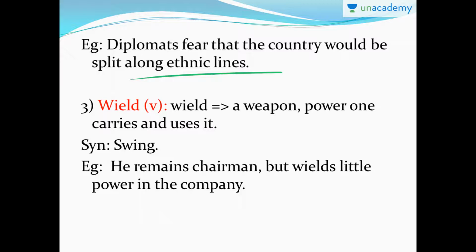Okay. Example, he remains chairman but wields little power in the company. That means he's still the chairman. We know chairman is a very high post and a person who has a lot of authority over the decisions in the company. But in spite of him being the chairman, he exercises or wields little power. That means he has only limited power in the company. So wield is to possess or to have that power.